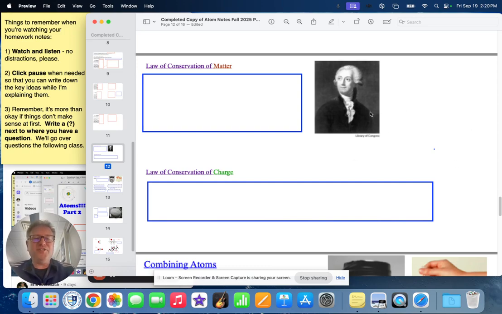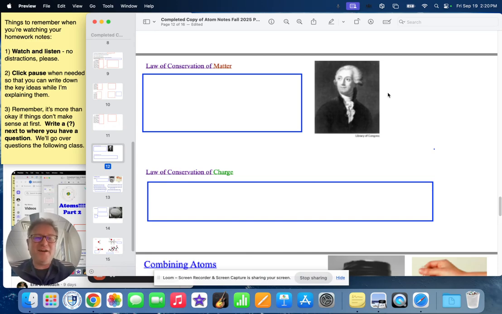So this guy right here, Antoine Lavoisier. You don't have to remember his name, but he was a scientist. He was actually a tax collector. He lived in France in the late 1700s, working for the nobility back then. By the end of the 18th century, France went into revolution, and many people literally lost their heads to the guillotine. This poor guy, Antoine Lavoisier, also lost his head in the French Revolution.